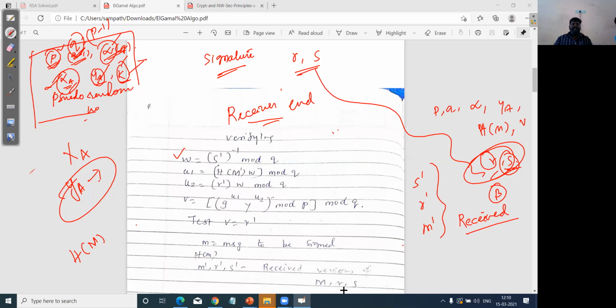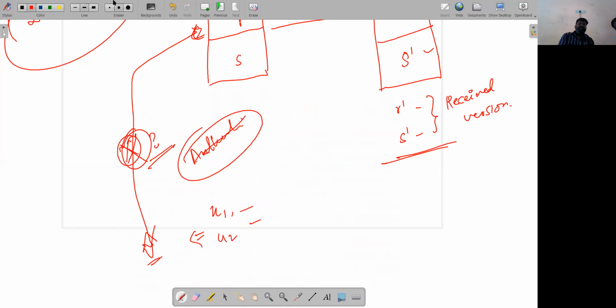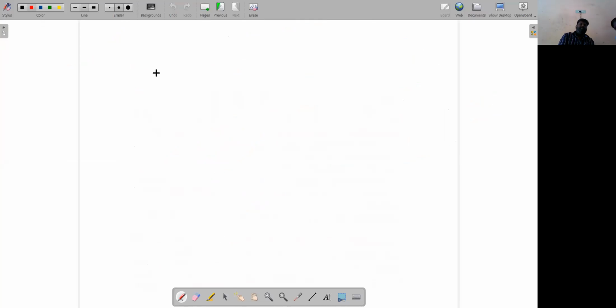Any doubt regarding the hash function? I'll be explaining the hash function in the next chapter also. Before that, a hash function is a public function. I can explain it again if required. Again, a hash function is a public function which is used to check the integrity, whether the message has been delivered to the receiver without any modifications.